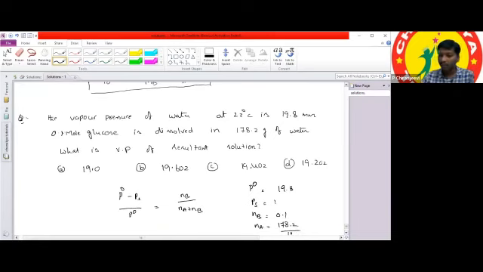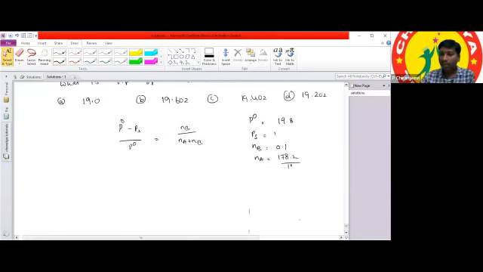If we simplify this, we can calculate the number of moles.